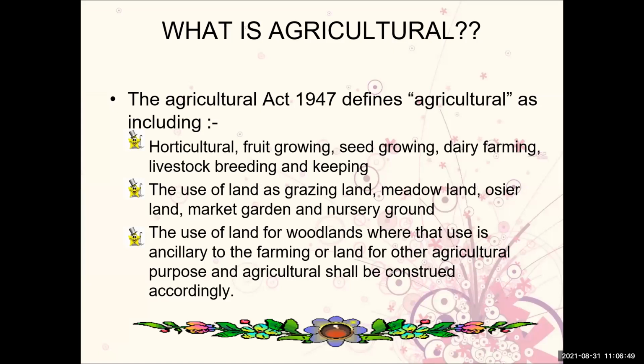Okay, so what is agriculture? The Agriculture Act 1947 defined agriculture as including horticulture, food growing, seed growing, dairy farming, livestock breeding and keeping, the use of land as grazing land, meadow land, pasture land, market garden, and nursery ground, the use of land for woodlands where that use is ancillary to the farming of land or other agriculture purpose, and agriculture shall be construed accordingly. This is agriculture.